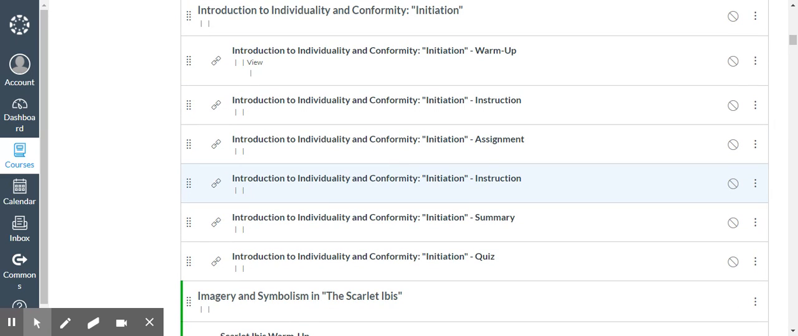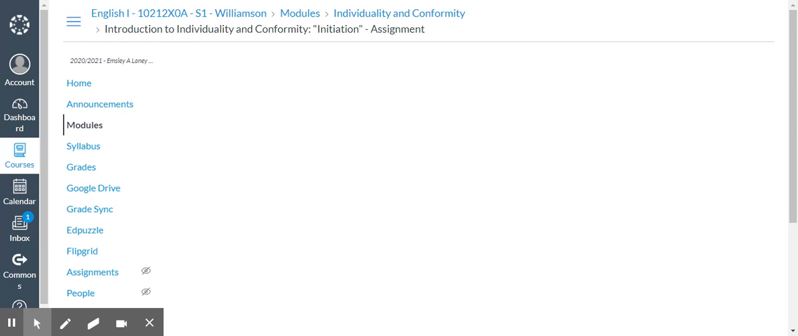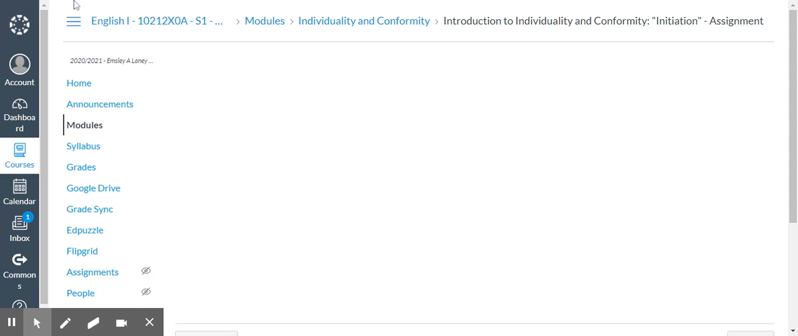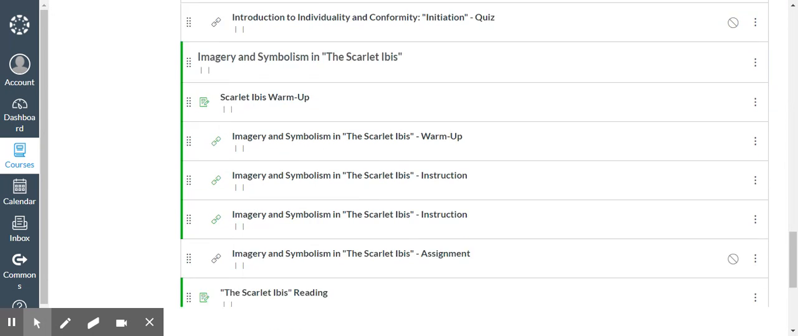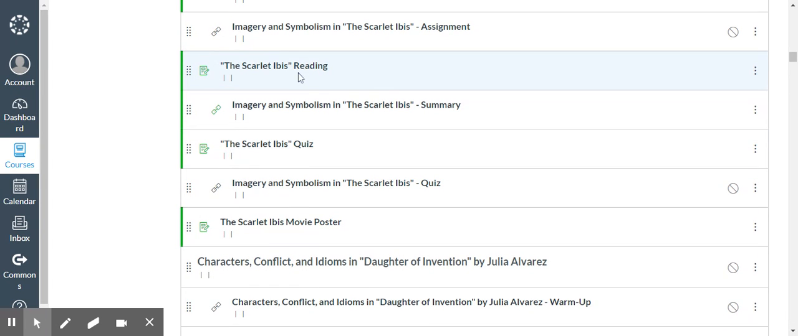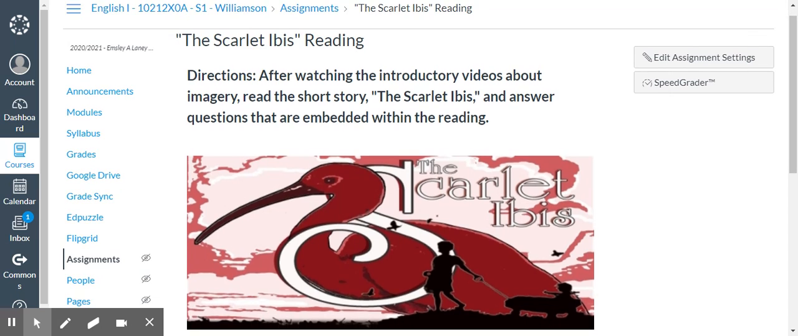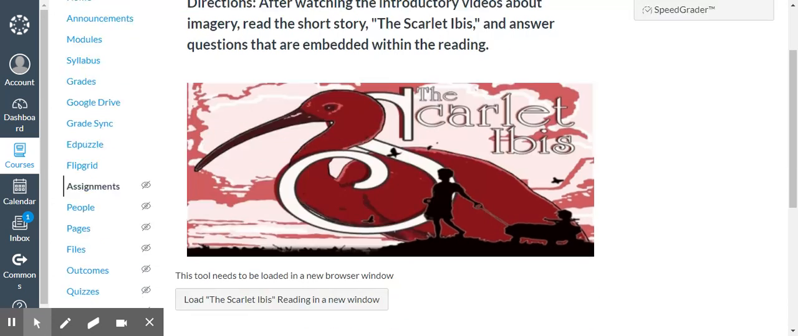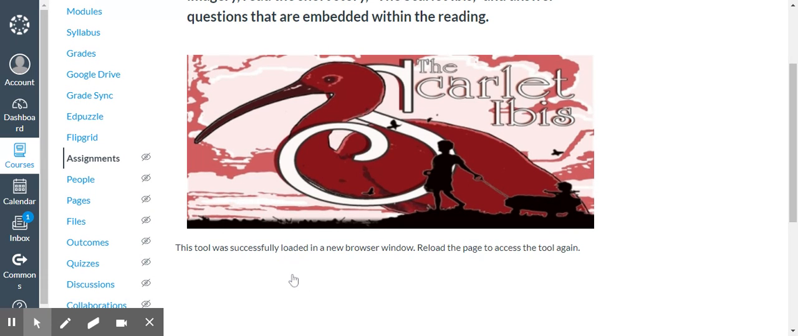And you can see the story is right here. It says initiate. Oh, I'm sorry. We're not doing initiation. That's another class. You go down, Scarlet Ibis, says Scarlet Ibis reading. Click on that. And it says, after watching the introductory videos about imagery, read the short story of Scarlet Ibis. You've got to click right there where it says load.